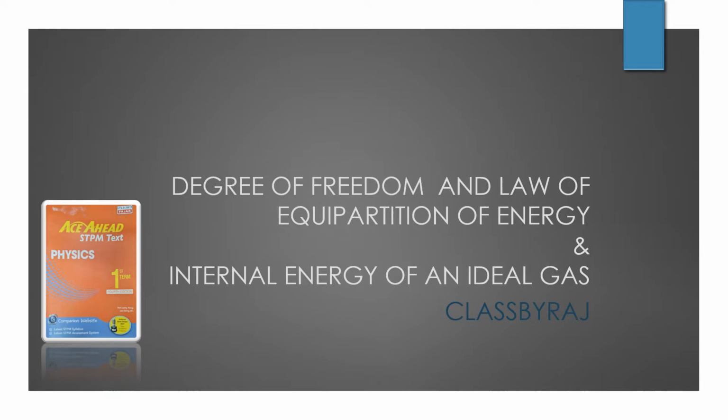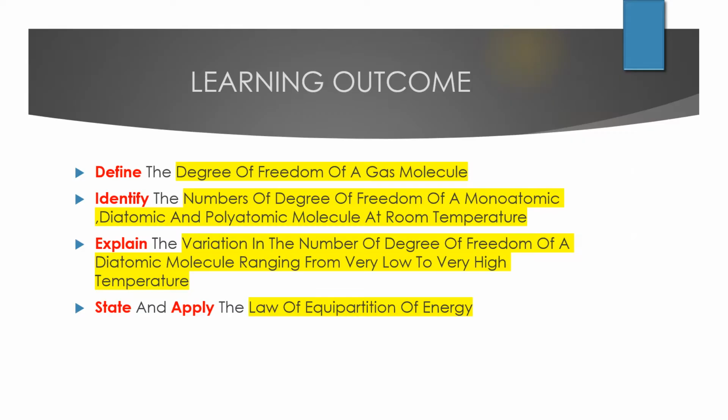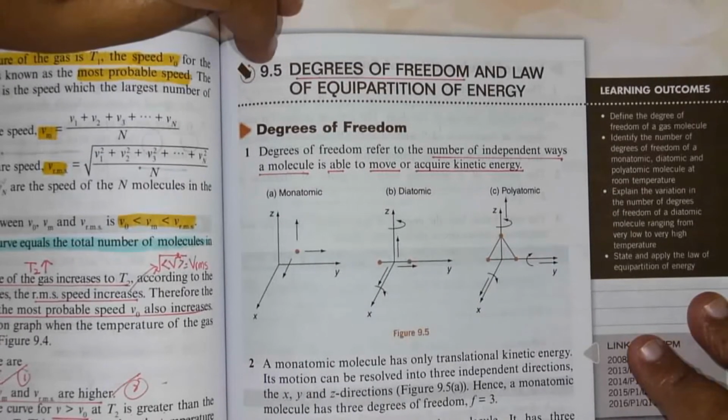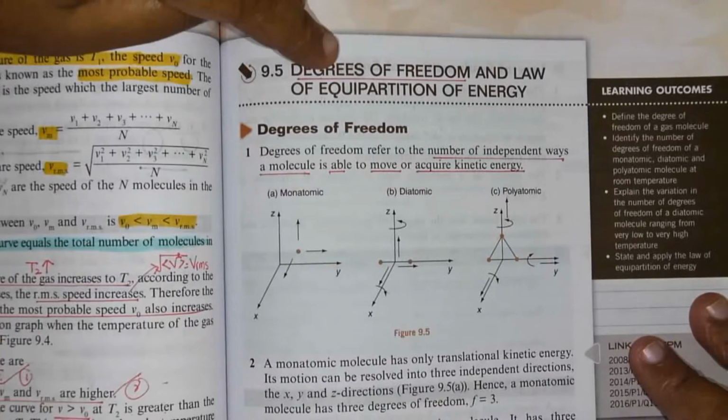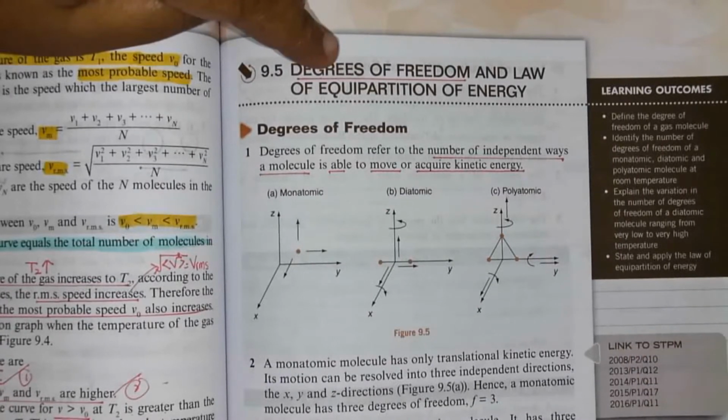Today's lesson is about the degree of freedom, the law of equipartition of energy and the internal energy of an ideal gas. The learning outcome for today's lesson is to define the degree of freedom of a gas molecule, to identify the number of degrees of freedom, to explain the variation in the number of degrees of freedom of a diatomic molecule ranging from very low to very high temperature, and to state and apply the law of equipartition of energy. Here I'm going to teach 9.5, degrees of freedom and the law of equipartition of energy.